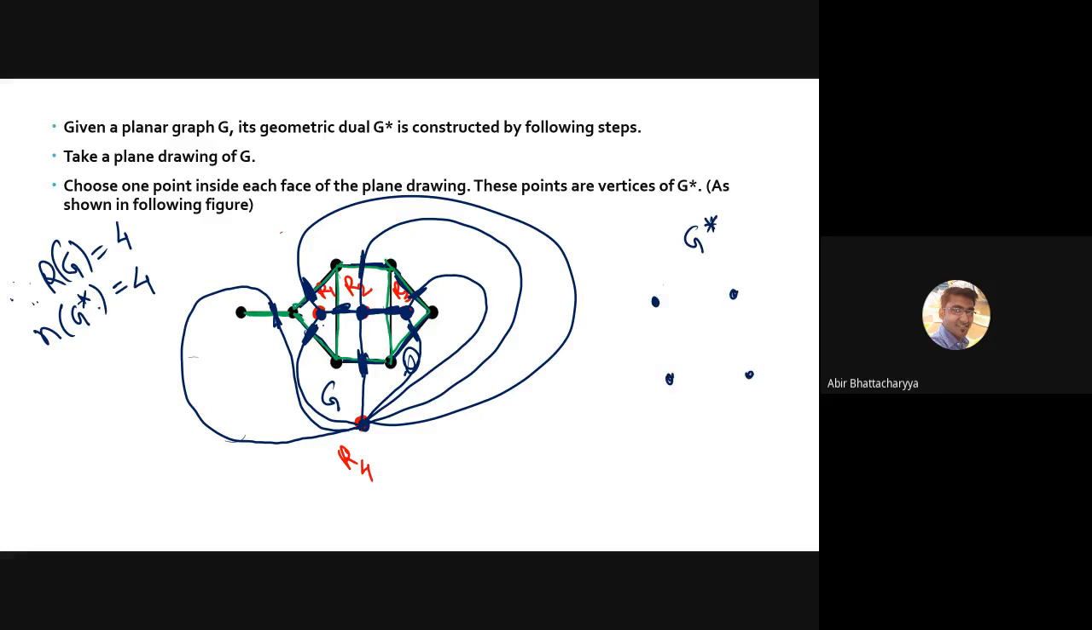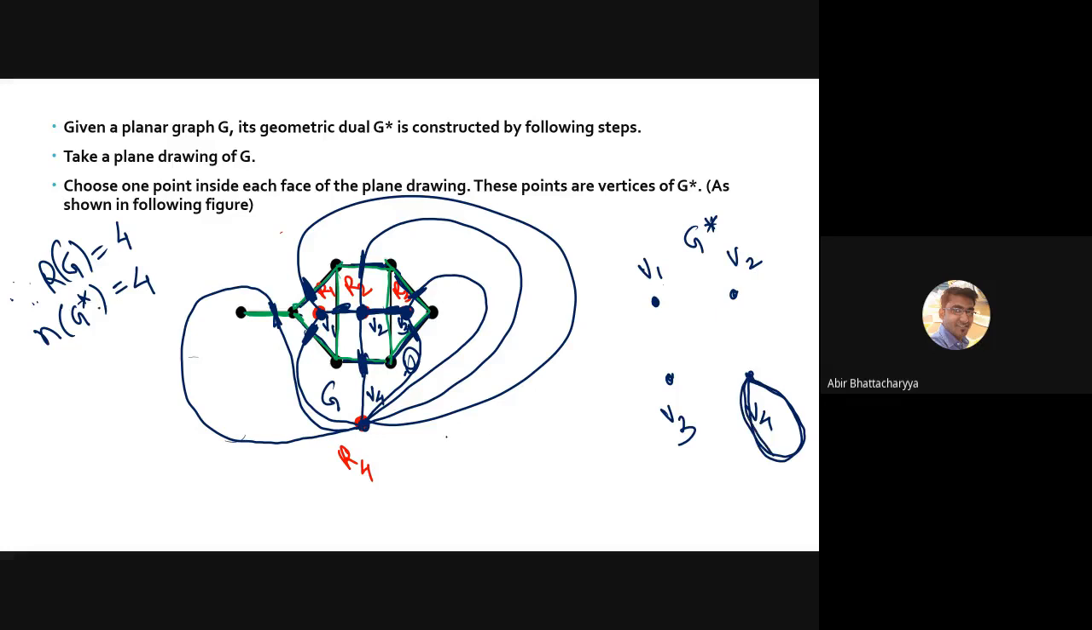Okay, we can name them. This is V1, this is V2, this is V3, and this is V4. All right. So now I have to join them in a different manner. So now let us join them. V4 is having a self loop. Just draw a self loop.